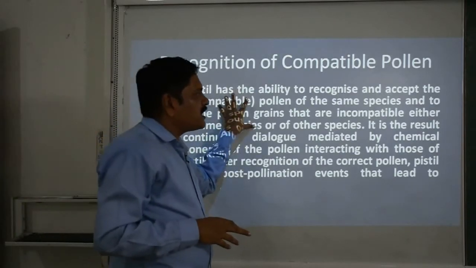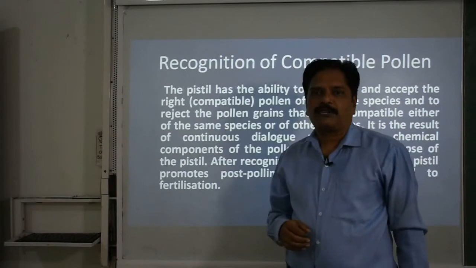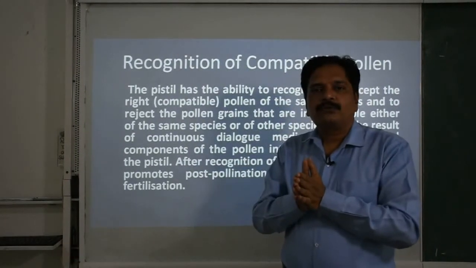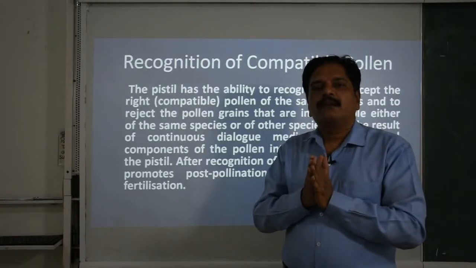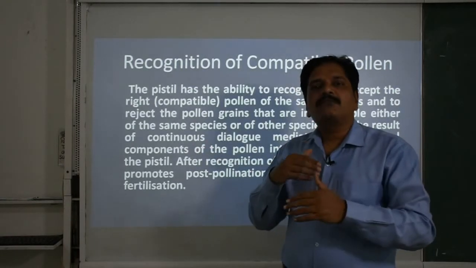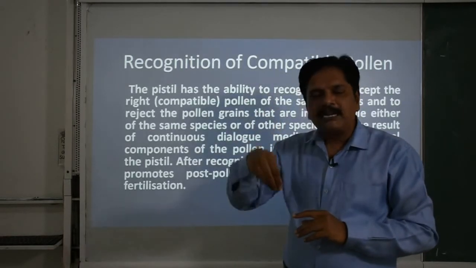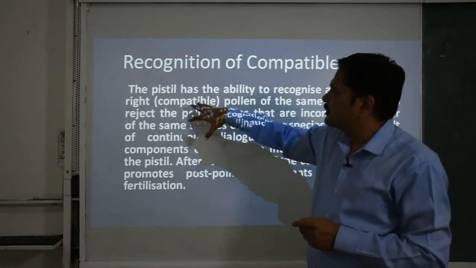Okay, during this, these chemicals play the most important role. What is the role? These chemicals allow the pollen grain to germinate. You know that when the pollen grain is shifted to the stigma, it will further germinate and penetrate the stigma surface, and this is only possible if it is compatible.